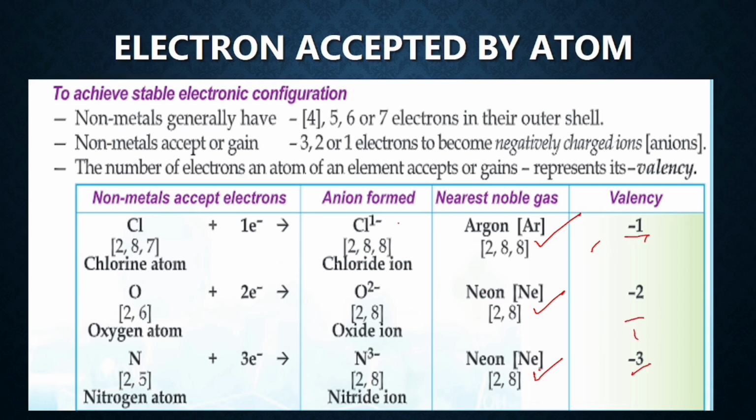Why? Because chlorine now has 18 electrons but 17 protons. So 1 electron extra, so minus 1. Oxygen has 10 electrons but the number of protons is only 8. So 2 electrons extra, so minus 2. Nitrogen has 7 protons but 10 electrons after it has gained electrons, so it has 3 electrons extra, so minus 3 charge. I hope this concept is clear.